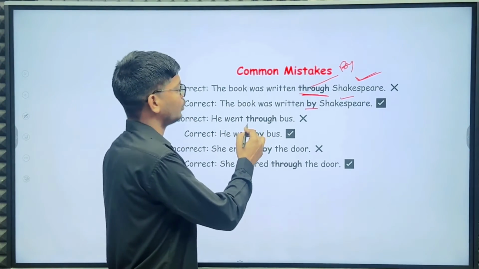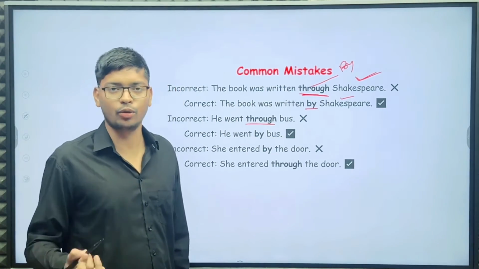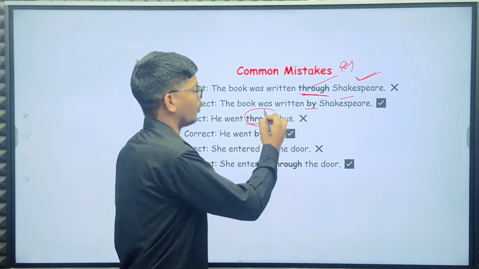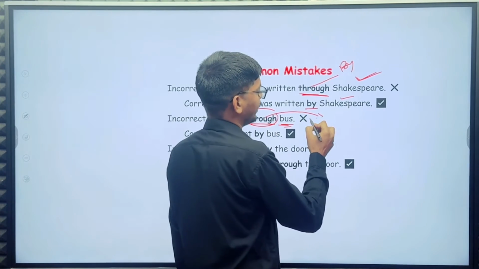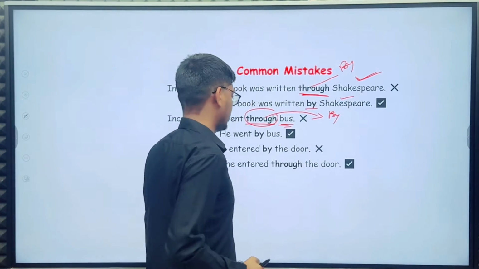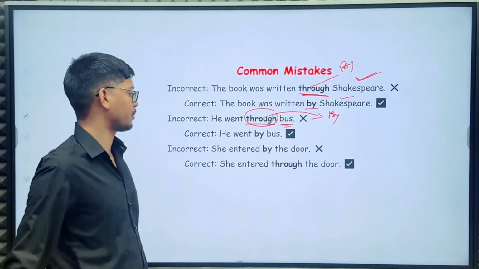Incorrect: He went through bus. Through is wrong here, because bus is a method here. Before a method you have to use by. So, he went by bus.